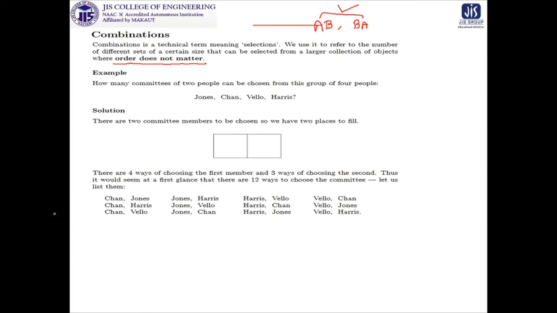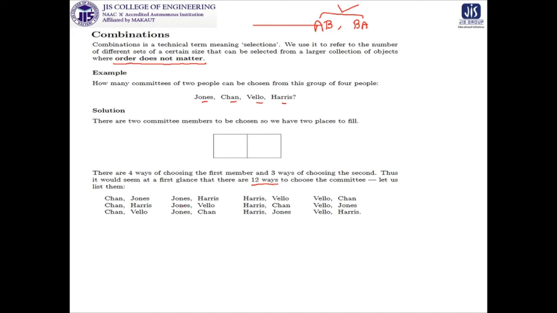So let us make it clear with an example. The question is how many committees of 2 people can be chosen from this group of 4 people: Jones, Chan, Velo and Harris. So there are 2 committee members to be chosen, so we have 2 places to fill. Now you can put Jones, you can put Chan over here, you can put Jones, you can put Velo over here, and so on. And you will see that there are 4 ways of choosing the first member and 3 ways of choosing the second one. So the total number of possibilities is apparently 12 ways.